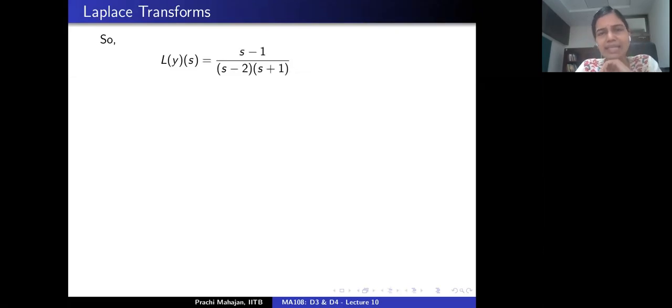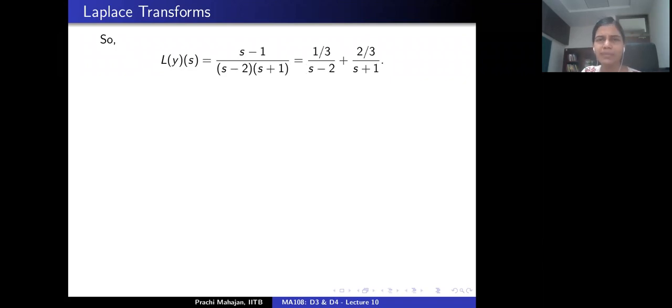Now this is an algebraic problem. Earlier we were solving a differential equation. Now we solve this algebraic problem to find the Laplace transform of y, right? And we recover the desired function y from its Laplace transform. This last step is known as inverting the Laplace transform. So let me complete this example and maybe you would be able to understand what I'm trying to say. I'm going to now use partial fractions and write the right hand side as follows.